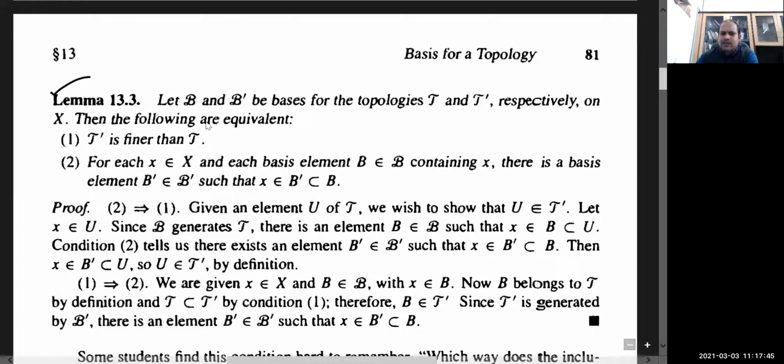Why? There is a difference. Because their basis, in the case of linear algebra, means that every element of the vector space can be written as a linear combination of elements of the basis. Whereas in topology, generated means we need to generate it by arbitrary union. We need to generate it by taking unions.